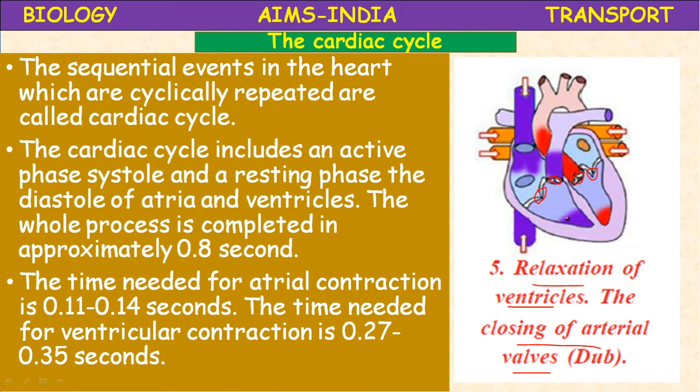Okay children, so what is the cardiac cycle? The cyclic process of systole and diastole is called a heartbeat. One systole and one diastole is equal to one heartbeat. The whole process of a heartbeat is completed in approximately 0.8 seconds.